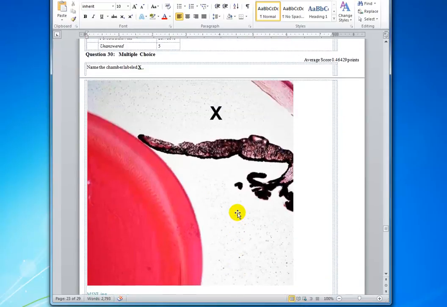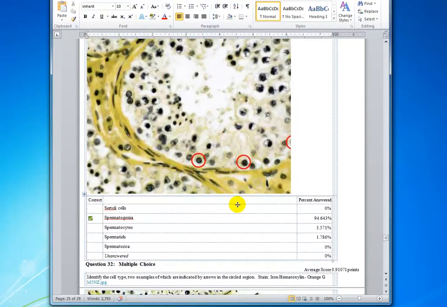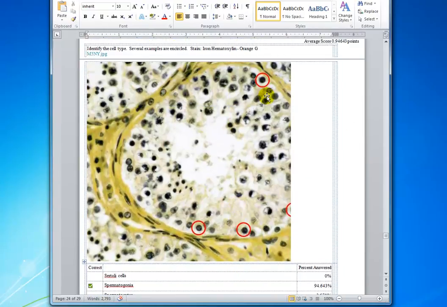Okay. Most people recognized this was the anterior chamber. Here's the lens, here's the cornea, and between the iris and the cornea is the anterior chamber. And here's the posterior chamber. Okay, and most people recognized in the seminiferous tubule that this is a spermatogonium.